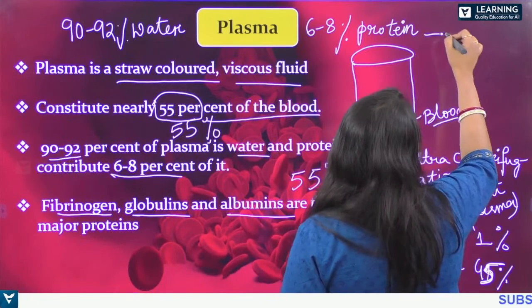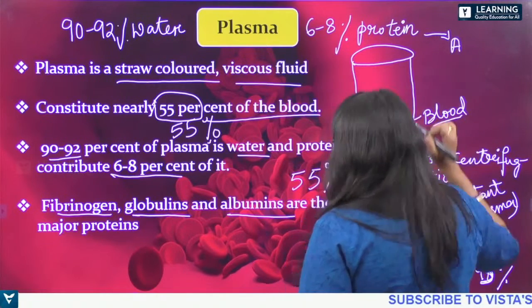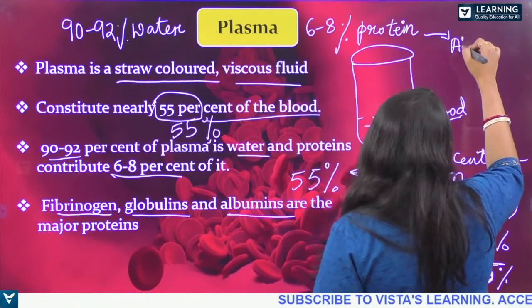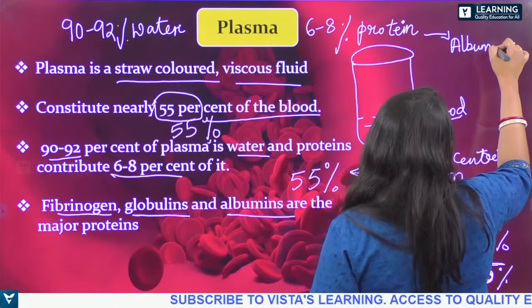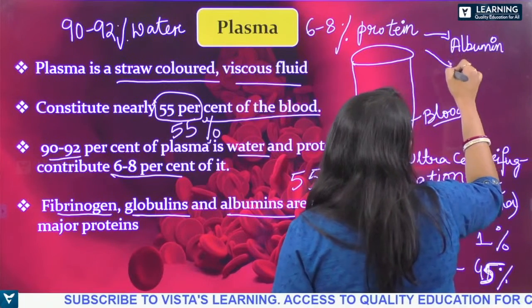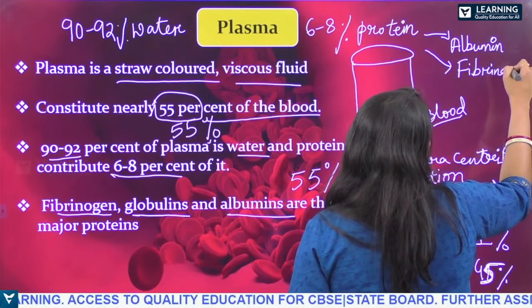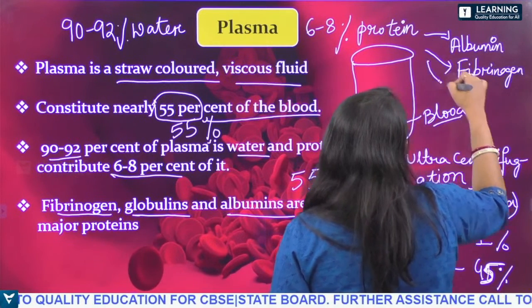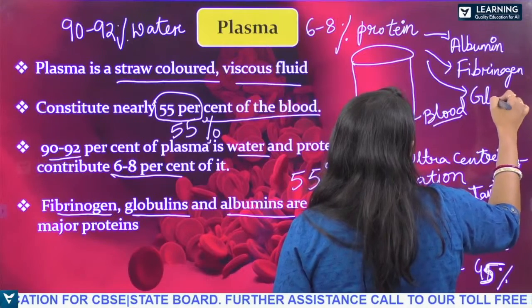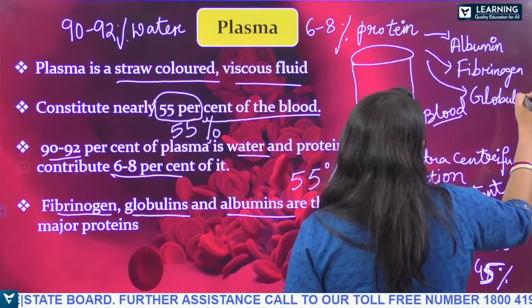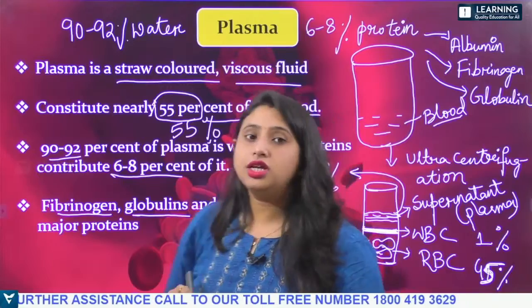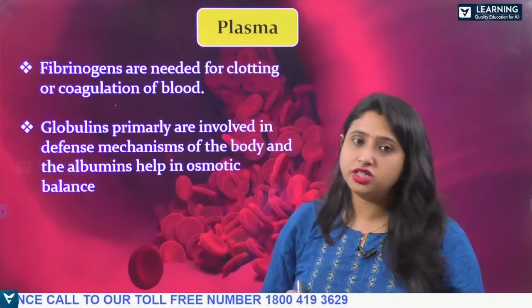So here I am writing albumin, then fibrinogen, and the next one is globulin. These are the three major proteins present in plasma.